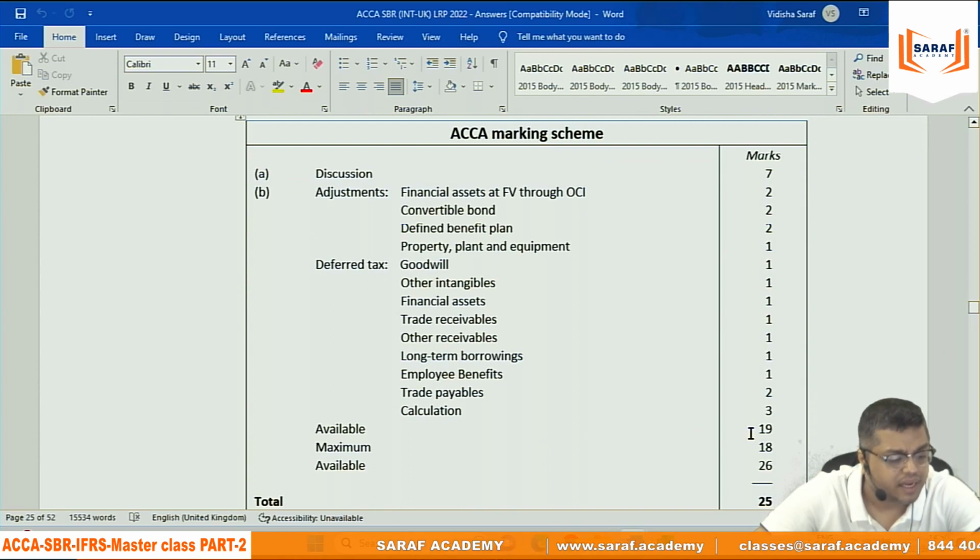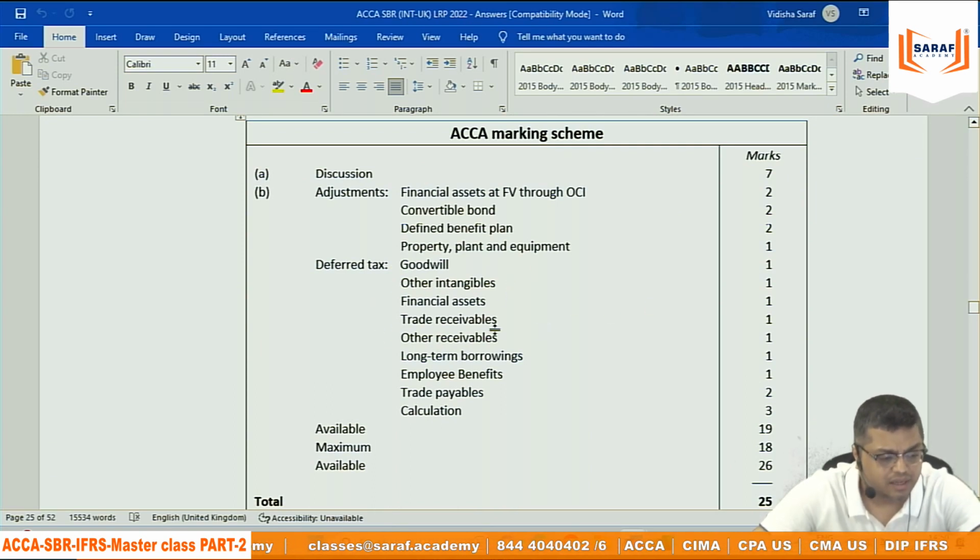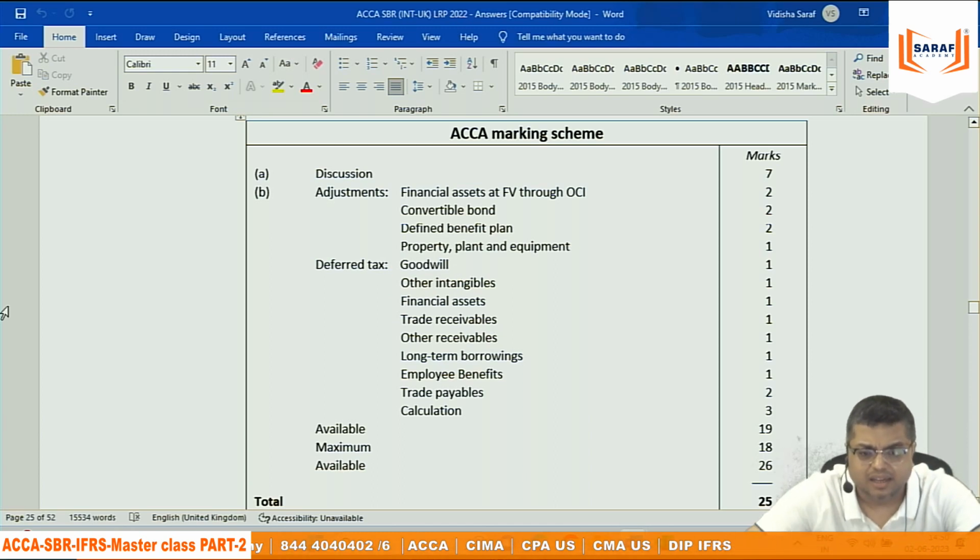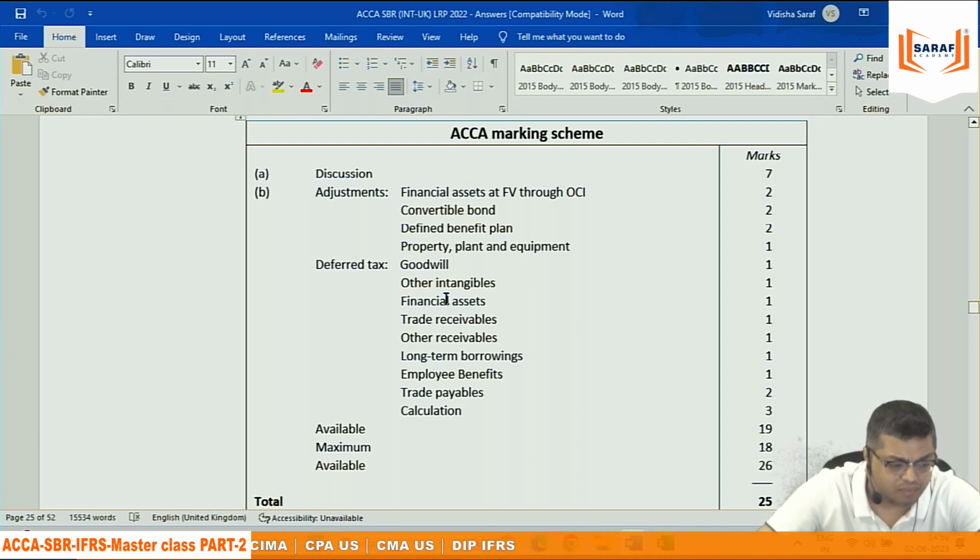And then what they are saying? Here they are saying breakup. Goodwill 1 mark, other intangible 1 mark, financial assets 1 mark, trade receivable, and for plant and machinery you don't have to do anything. Everything is already given in the question, both the figures. But still if you are doing it correctly, carrying value, tax base, the difference, that is giving you 1 mark. And then the final calculation of new figure compared with the old figure, the difference, will give you further marks.